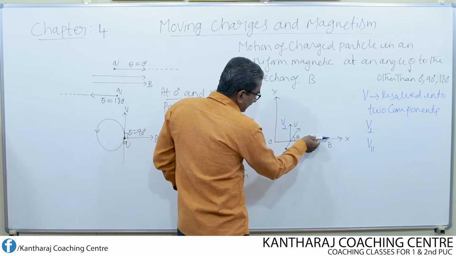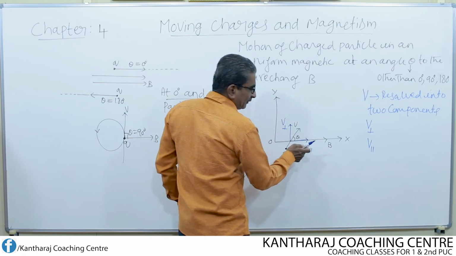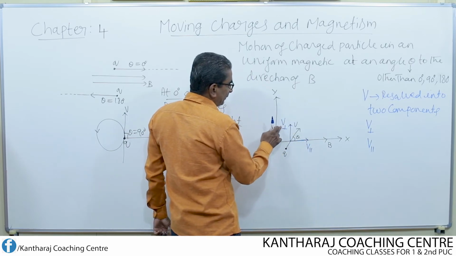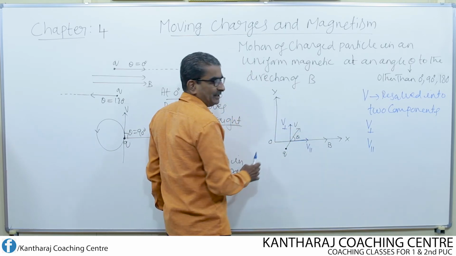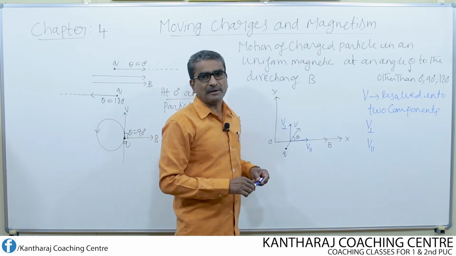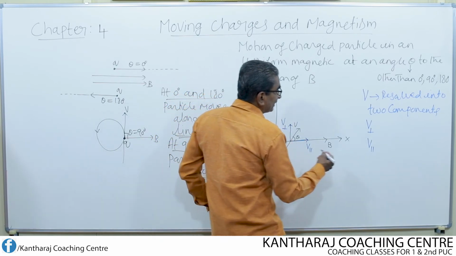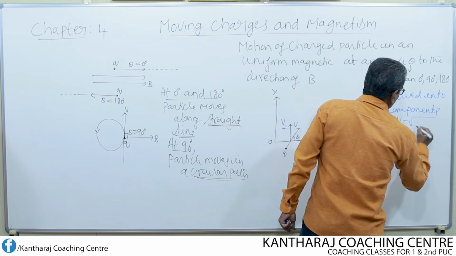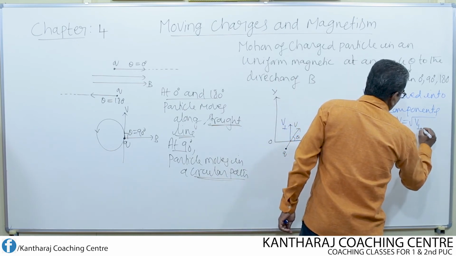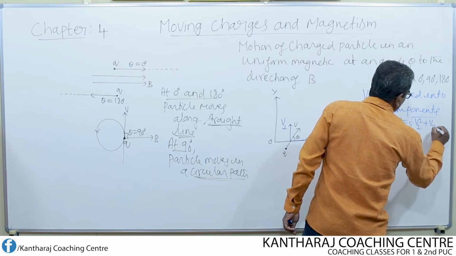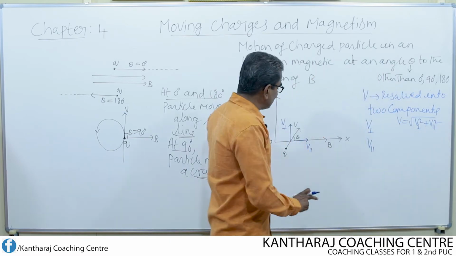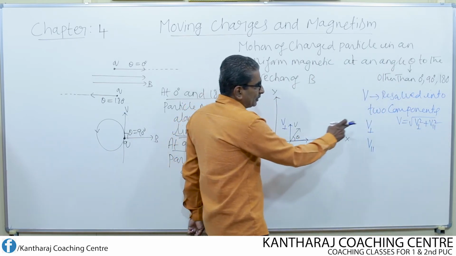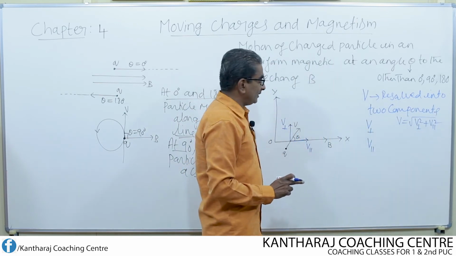Then what is V here? V is equal to root of V perpendicular square plus V parallel square. The resultant velocity V can be found out by making use of this equation.